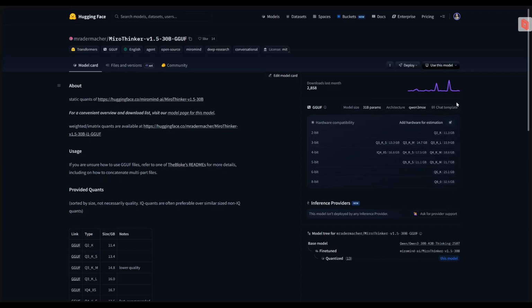Today we are taking a closer look at MiroThinker version 1.5, a 30 billion parameter language model designed to handle complex reasoning, text generation, and task-oriented problem solving. Positioned in the mid to high tier of large language models, MiroThinker aims to strike a balance between performance and efficiency. It's not just about generating fluent text, but about delivering structured, accurate and context-aware responses across a variety